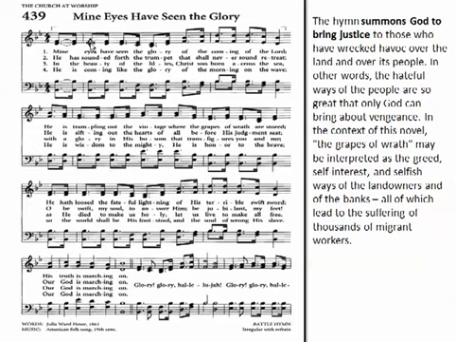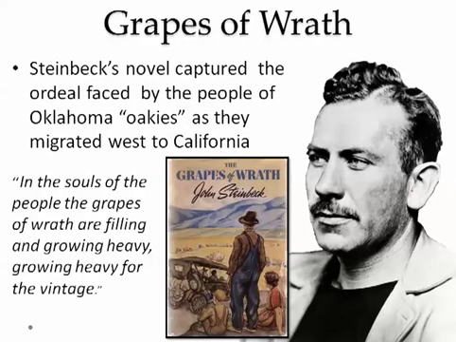And in it we see that it's a quote from the hymnal, the Battle Hymn of the Republic. You see this in your church hymnal, and you can read it here. "Mine eyes have seen the glory of the coming of the Lord. He is trampling out the vintage where the grapes of wrath are stored. He hath loosed the fateful lightning of his terrible swift sword." In other words, the hymn summons God to bring justice to those who wreak havoc over these poor migrant workers, and he's punishing those landowners and those people that caused the Great Depression. It's basically the point he's trying to make, and that's The Grapes of Wrath by John Steinbeck.